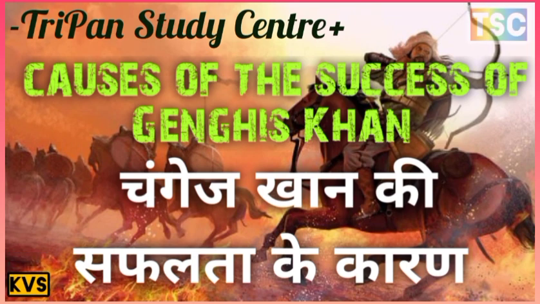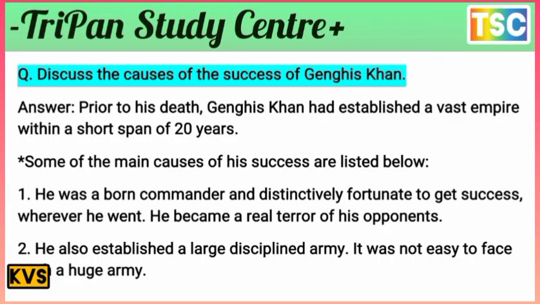Next question is important here. Discuss the causes of the success of Genghis Khan. Prior to his death, Genghis Khan had established a vast empire within a short span of 20 years. That's important: 20 years for the establishment of the empire. Some of the main causes of the success are listed below.